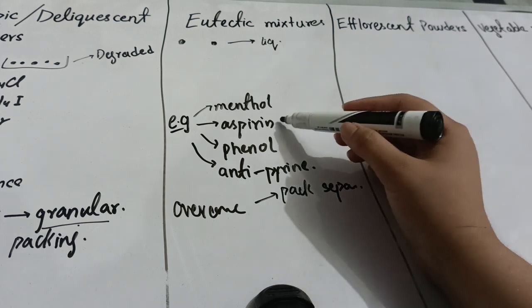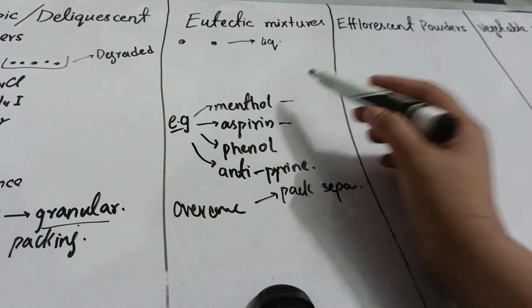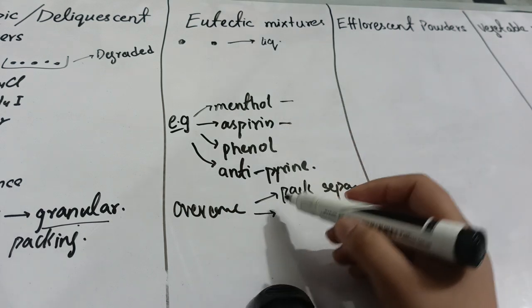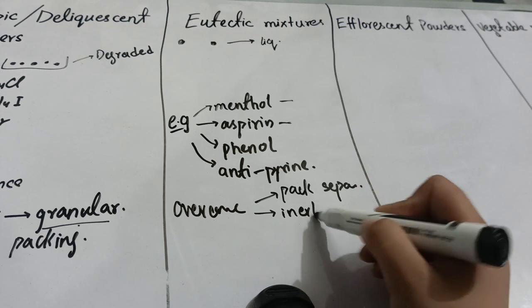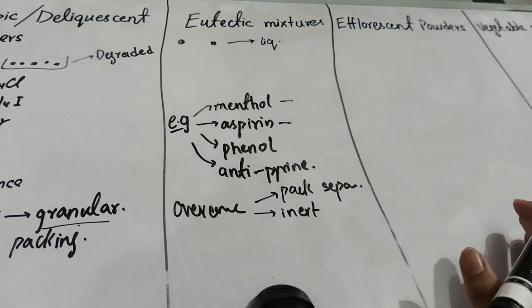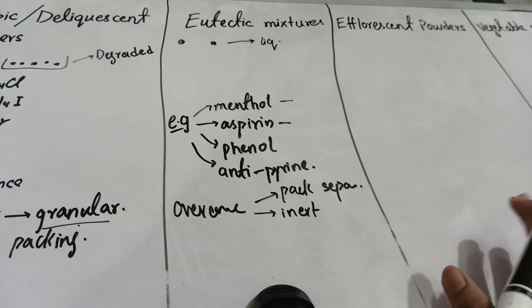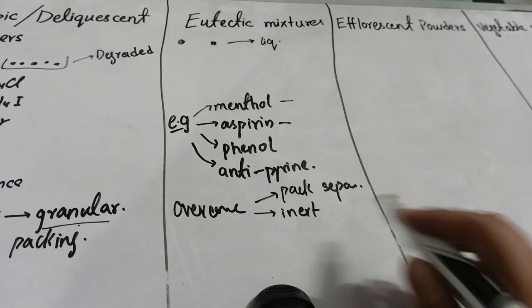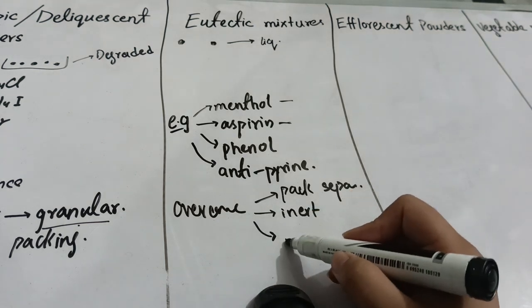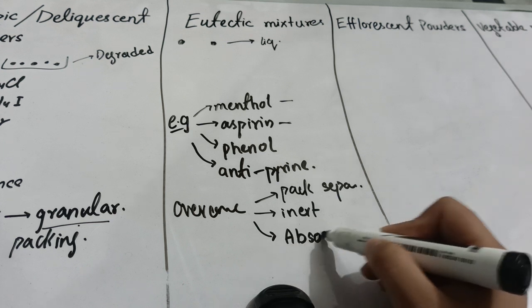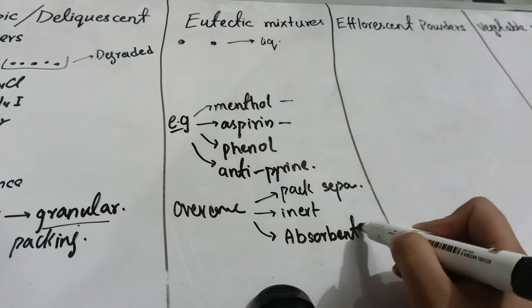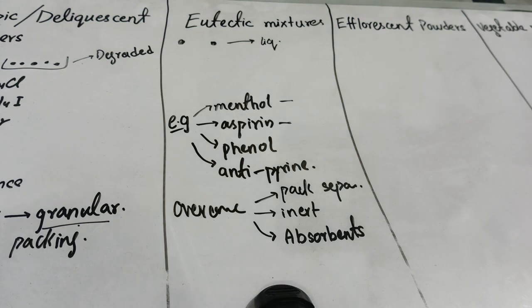So you will pack aspirin separately and pack menthol separately, and after that you can add inert substances to them. I have given examples of inert substances like starch, cellulose, sucrose, and lactose. And the third thing is that you can add some types of absorbents. These absorbents will help you because they absorb water within themselves and protect our main powder from absorbing the water. So these absorbents have a very important role in protecting our drugs.